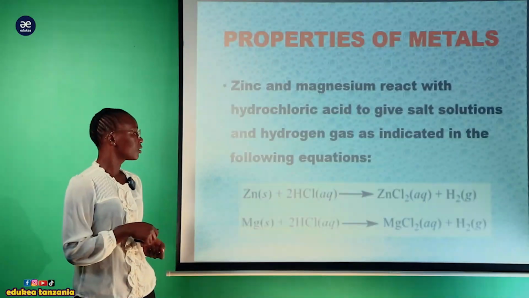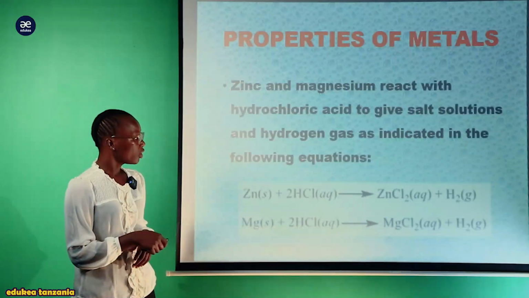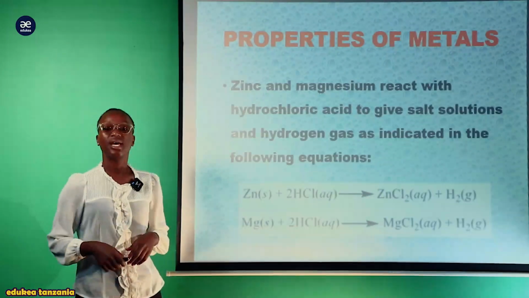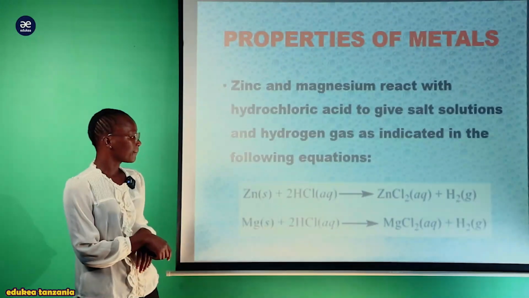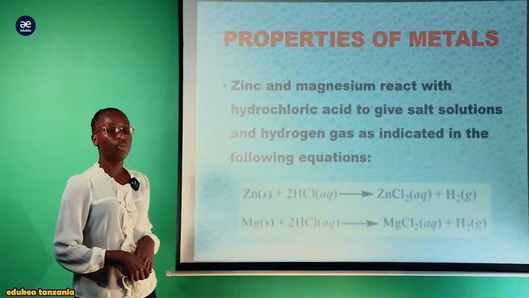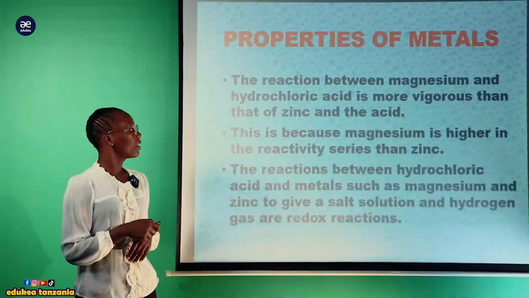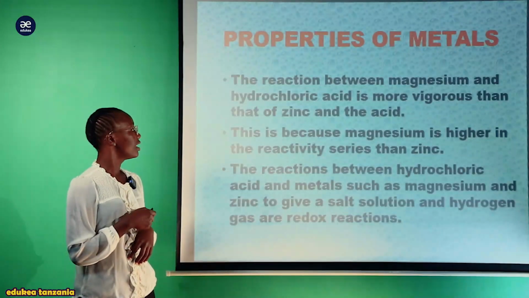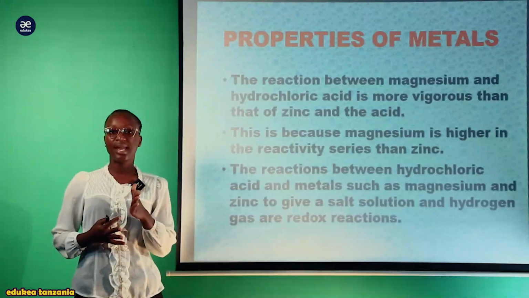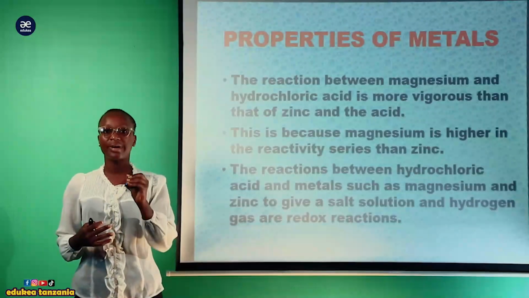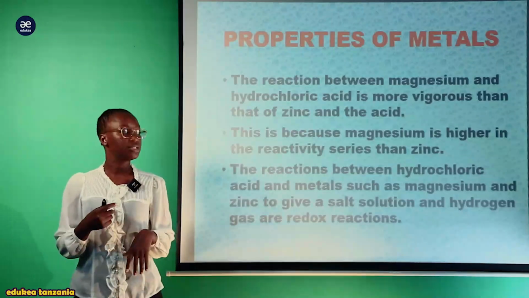Kwa hiyo huyu hydrogen atakuwa displaced na nani? Na zinc. Akiwa displaced we are going to have the zinc chloride plus hydrogen gas. Vile magnesium, the same mechanism here, kwamba magnesium tunaenda kupata magnesium chloride, lakini tunaenda ku liberate the hydrogen gas the same. The reaction between the magnesium and the hydrochloric acid is more vigorous than that of zinc and the acid. Kumbe reaction ambayo iko more vigorous ni ya magnesium and acid, not zinc.